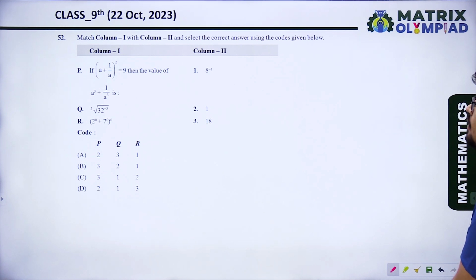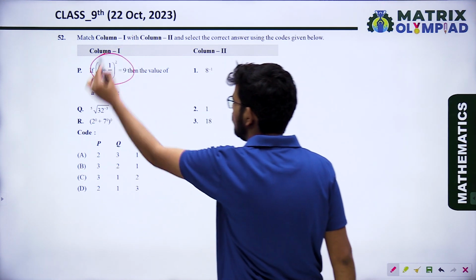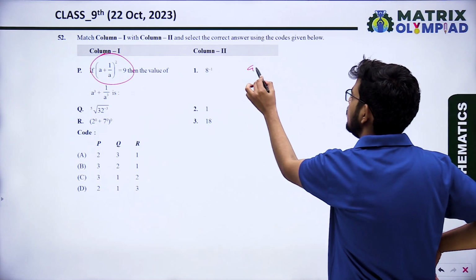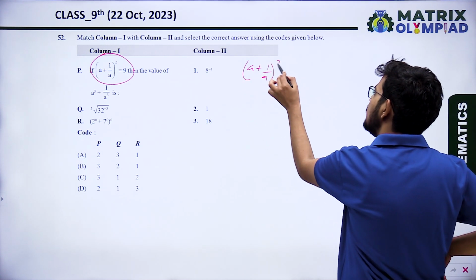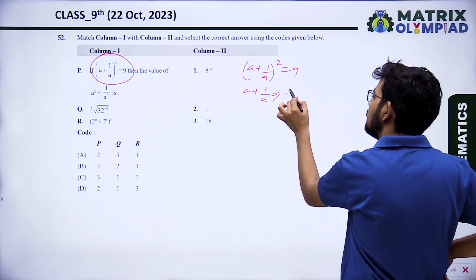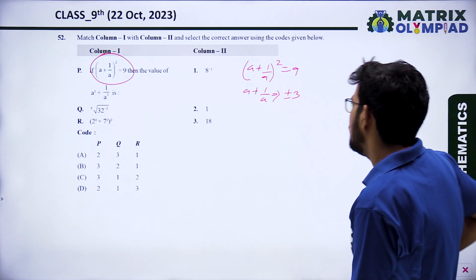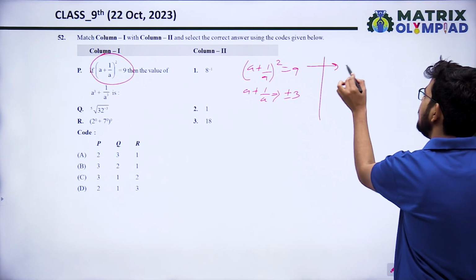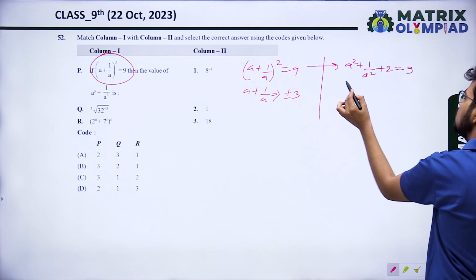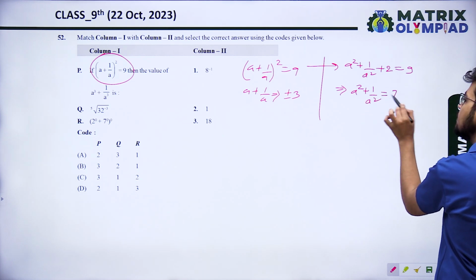Okay, next, match the column first with column second and select the correct answer. If (a plus 1 upon a) whole square equals 9, then find the value of a cube plus 1 upon a cube. The value of a plus 1 upon a will be plus minus 3. Two possible values are there when we take the square root. Again, when we simplify it, we get a square plus 1 upon a square plus 2 equal to 9. So the value of a square plus 1 upon a square will be 7.